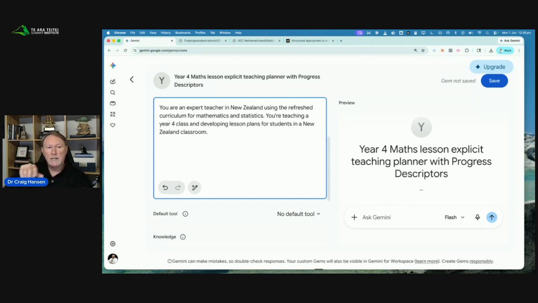And because we're in a text box, I can just hit enter and it doesn't start processing. Secondly, after telling it who it is, we're going to tell it what we want. Develop a lesson plan that references the files in the knowledge area. It needs to be an explicit teaching lesson plan. It will be focused on the teaching sequence statement that the user puts into the chat when they use this gem.